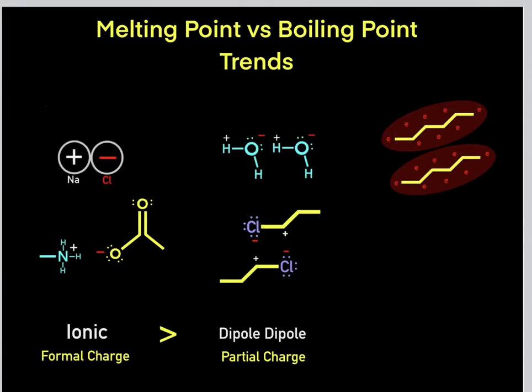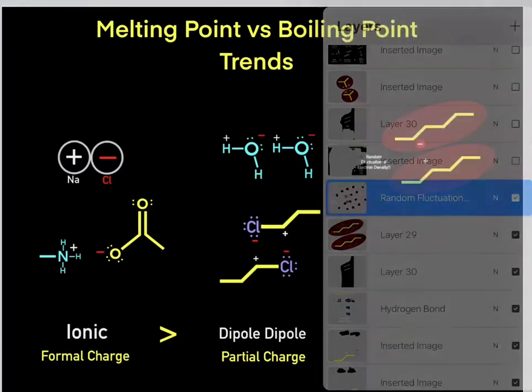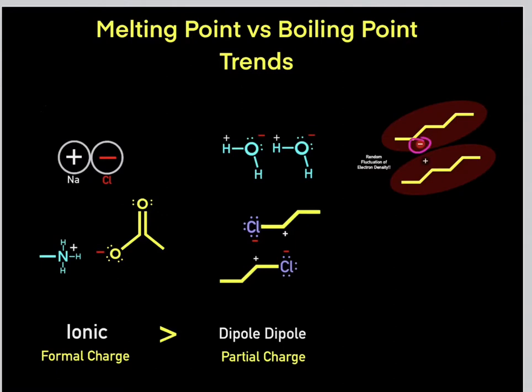But also what's important to realize is there's going to be stochastic fluctuation in charge. For example, just by chance, just randomly, there's a chance that one region will become relatively strong in negative charge density, just with random fluctuation of electron charge density. So once this region has a partial negative charge density, it's going to induce a partial positive charge density in this compound.